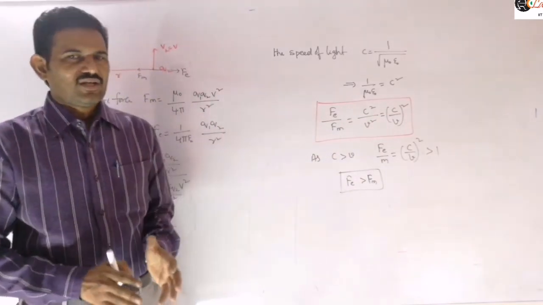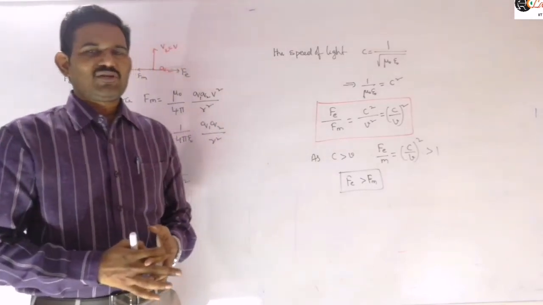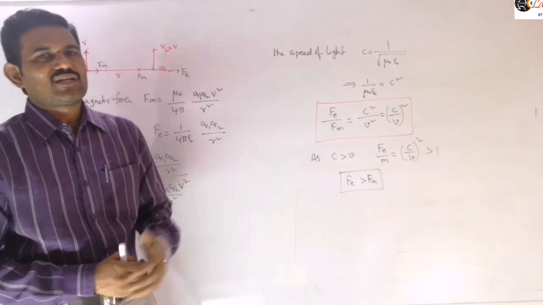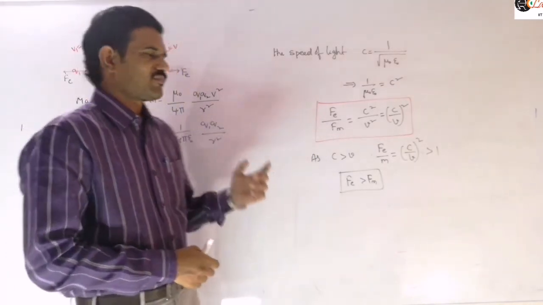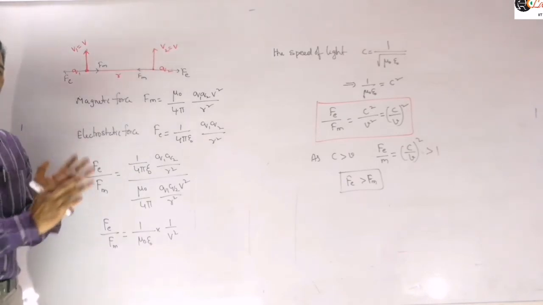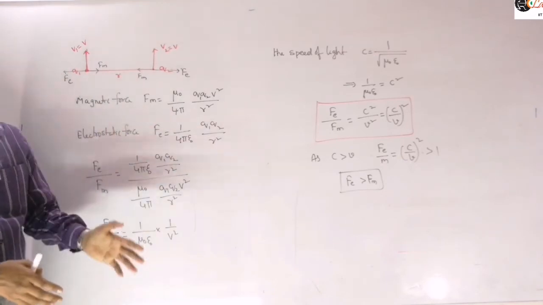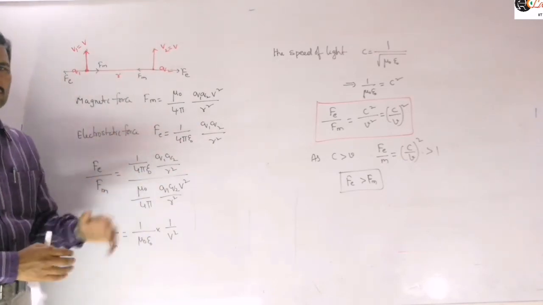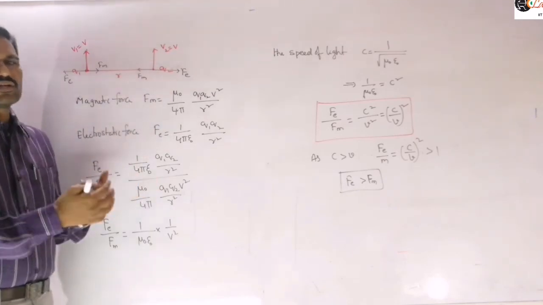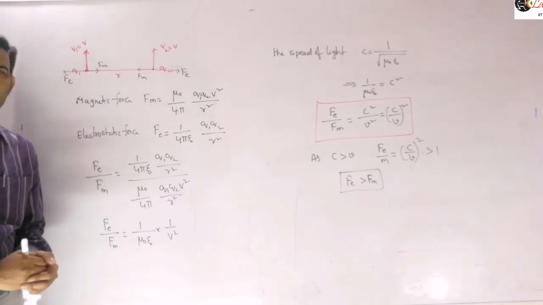What we are concluding here is, even though magnetic force is acting between those two charges, the deciding factor is the electric force. Whether an attractive force or a repulsive force is acting between them is decided by the electric force only. If the electric force is repulsive, you can conclude that the net force between them is repulsive. If the electric force is attractive, whatever the magnetic force may be, attractive or repulsive, the net force is also attractive.